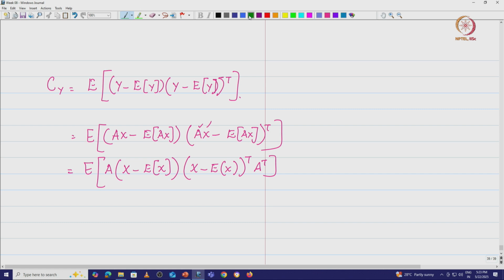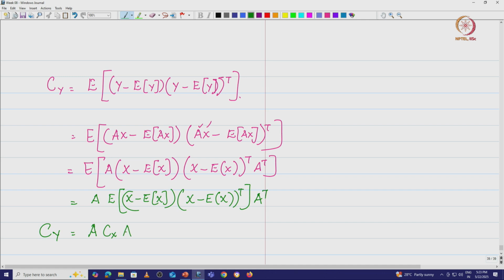I can pull A out of this expectation, so I get A times the expected value of x minus E of x into x minus E of x the whole transpose, and I pull A transpose out as well. So, we have Cy, the covariance matrix of the transformed random variable y, is A times the covariance matrix of x into A transpose. This is a very important understanding. This is property number 4.